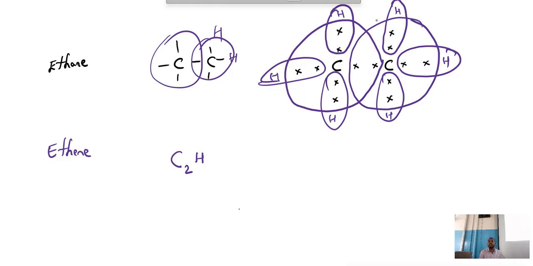ENE group, CnH2n. 2 into 2, C2H4. See here, 1, 1. Carbon to carbon, double bond, because ENE group, no? Double bond means this one. This is a double bond, correct?